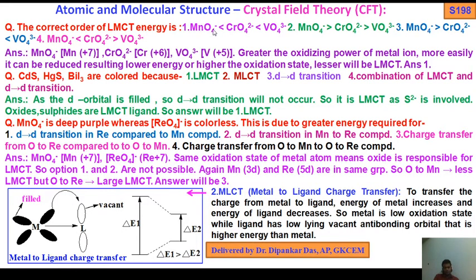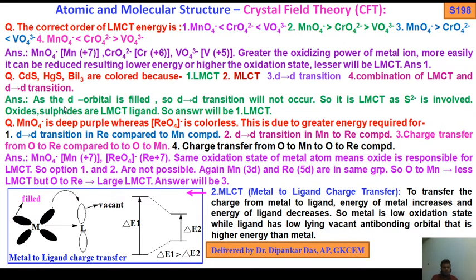Now, another question: cadmium sulfide, Ag sulfide, BiI3 are colored because of number 1 LMCT, number 2 MLCT, number 3 dd transitions, number 4 a combination of LMCT and dd transitions. These are very good questions.